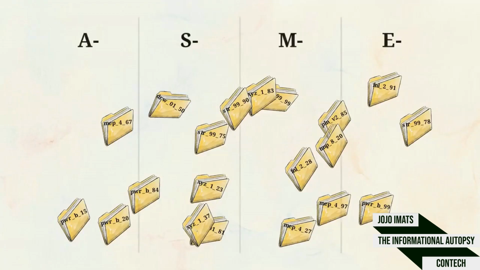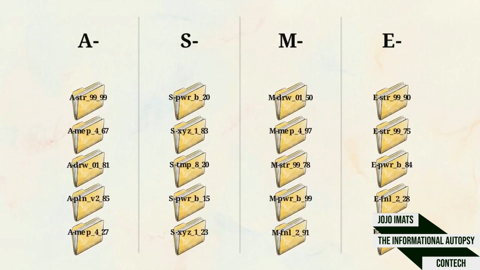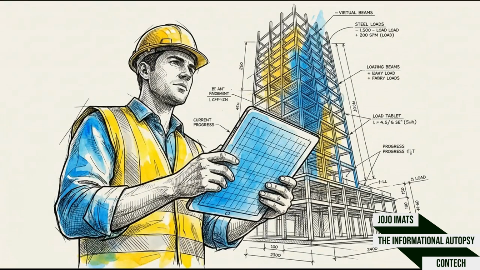By forcing designers to categorize their data into these strict codes, we translate digital complexity into a clear set of instructions for the physical job site.